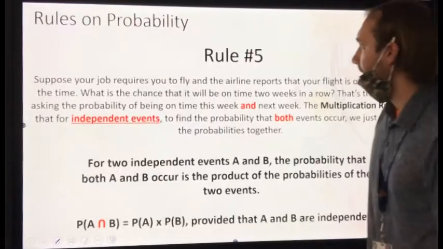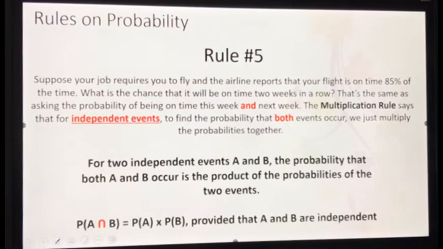Yeah. All right. Last rule for today. Suppose we're looking at the multiplication rule. Suppose your job requires you to fly and the airline reports that your flight is on time 80% of the time. What is the chance that it'll be on time 2 weeks in a row? That's the same as asking the probability of being on time this week and next week. So last problem, the addition rule was an or. Now let's look at an and. This happens and this happens.